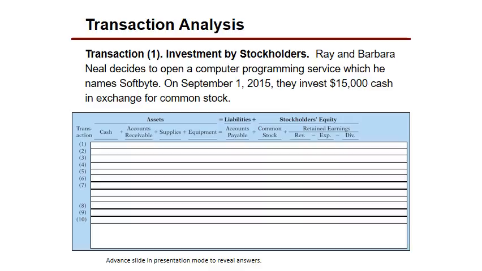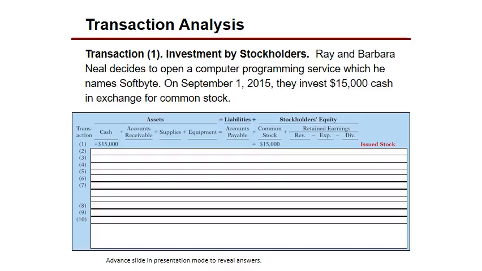So if I invest cash, is that going to increase my cash, decrease my cash, what? Well, it's going to increase. That formula has to stay in balance. It has to stay in balance that assets will equal liabilities plus stockholders' equity. So if you want to increase the equity, like you're saying, what was your name, sir? Dennis. So if we're going to increase equity, we're also going to have to increase an asset. We're going to increase cash, right? Okay, so that's sure enough what happens here. That transaction increases my cash. It increases my common stock, doesn't it? Okay.